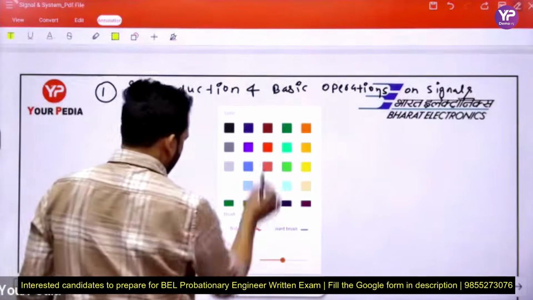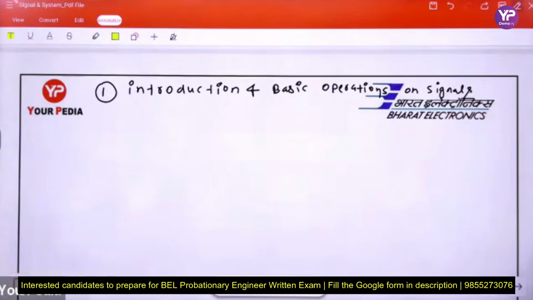See, what is a signal? Anyone tell me, what is a signal? What do you understand by signal? Tell me beta. Anybody know? Anything which contains any information. Yes beta, carries information. Yes, which contains some information. Yes, you are right beta.